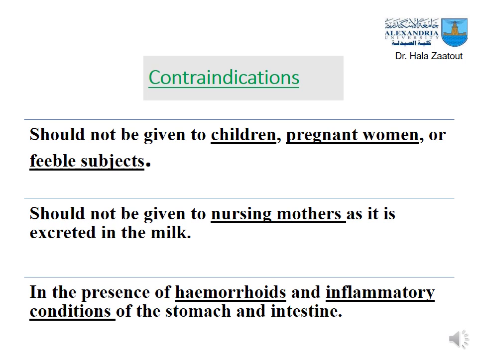It should not be used in the presence of hemorrhoids and inflammatory conditions of the stomach and intestine. So if the patient suffers from hemorrhoids or inflammatory conditions in the GIT, we should not use colocynth for any reason, especially internally.